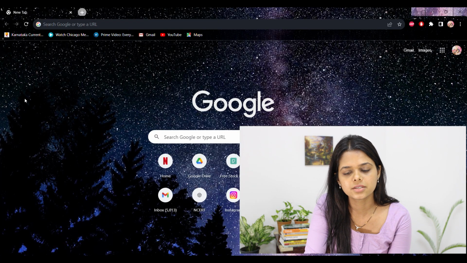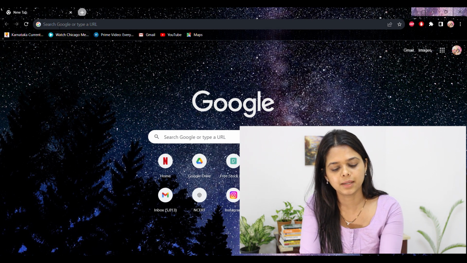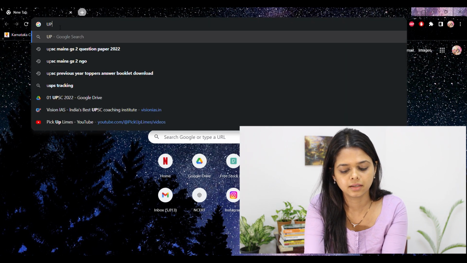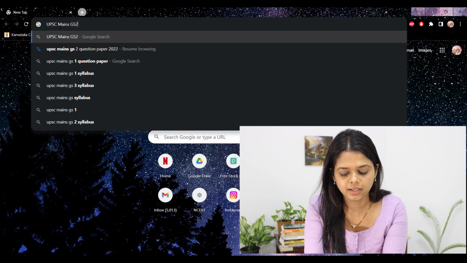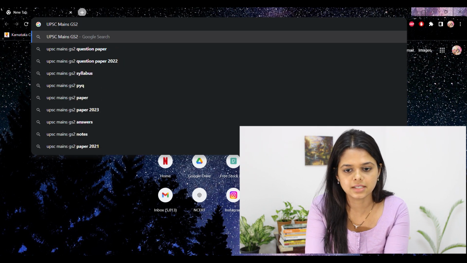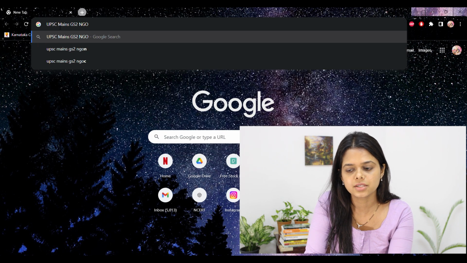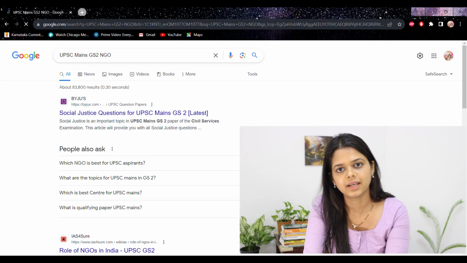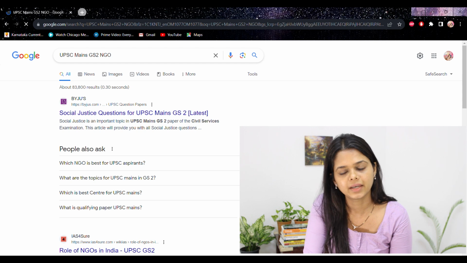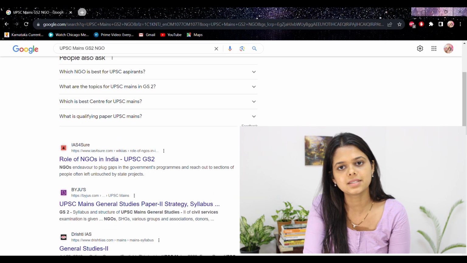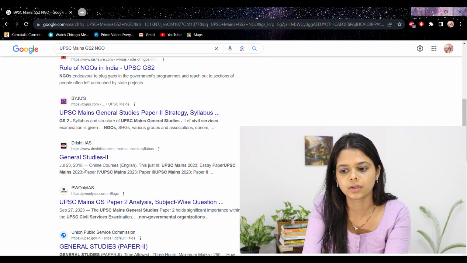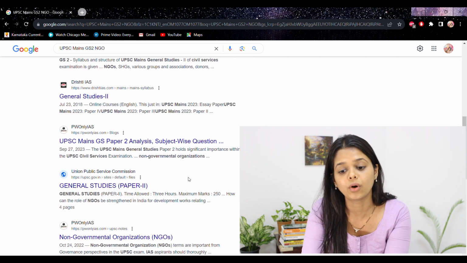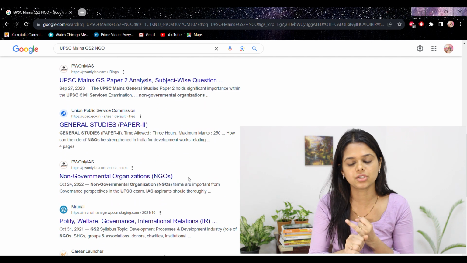So what you do is just go to Google and type UPSC Mains GS2 and type the keyword. For example, here this is NGO, and whatever documents you get of UPSC related, read some 4 documents and prepare your notes. So basically in each of this you should know what is the definition, what is an NGO, the definition you should know.